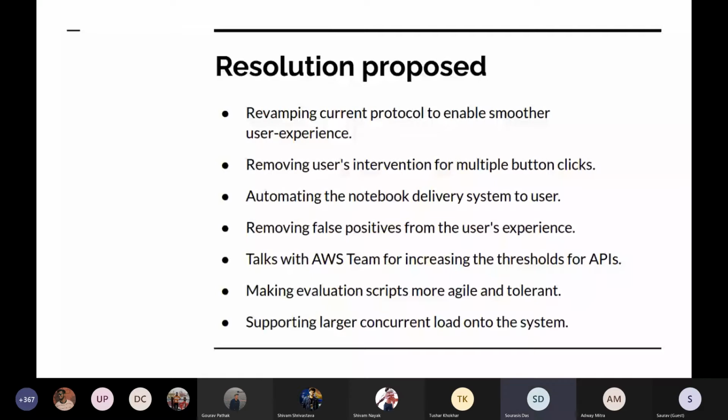Pranav has a point. An issue pertaining to assignment 2 feature selection: submitting values with a decimal point gives a failed submission. Otherwise, integer values are accepted but with incorrect results. I think this also relates to the continuity. Basically, the evaluation scripts are currently not so tolerant because they are looking for a set data structure on the backend. This is the point that I have covered in the resolution, the second last point,